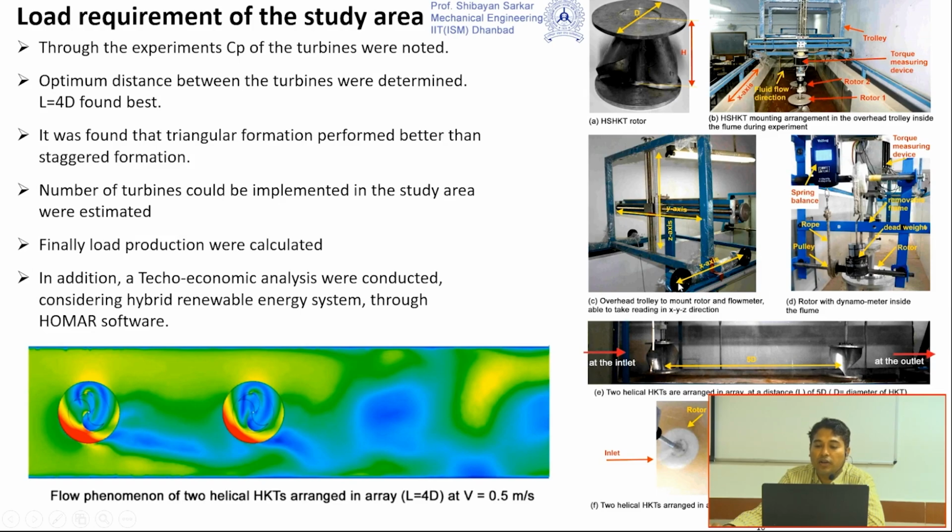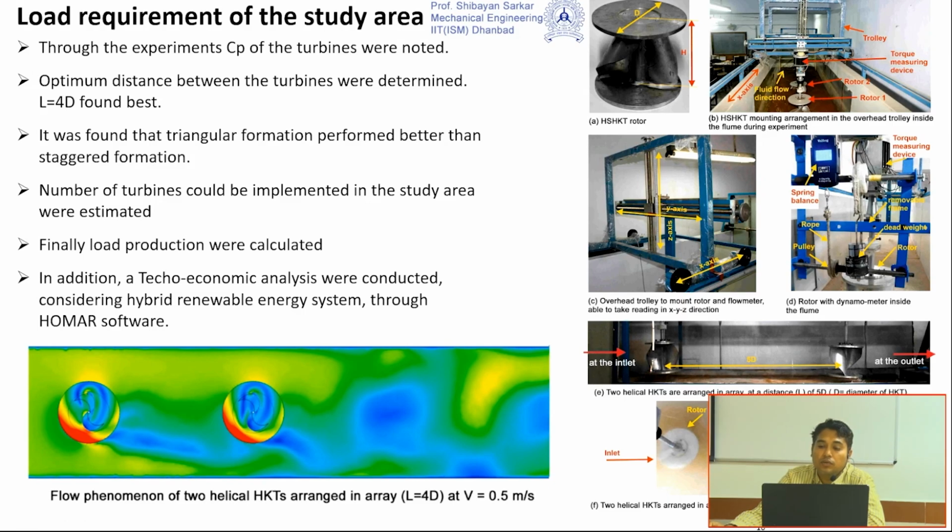The trolley can move in the x direction, that means along the direction of the fluid flow, and this particular part of the trolley can move along the x-axis, y-axis as well as z-axis. So at any depth and any position of the river, I can put my turbine. That facility was available here in our laboratory.